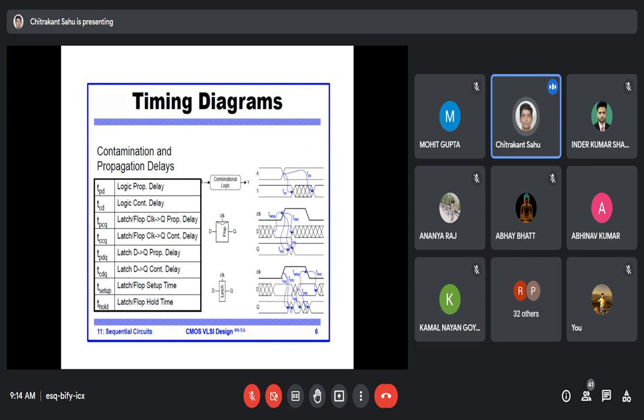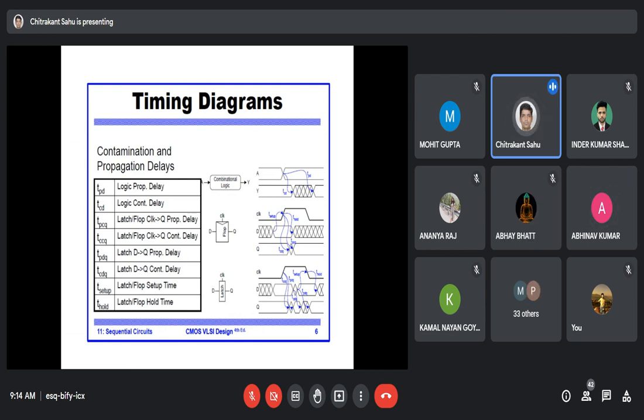So I'll ask a question: in combinational circuits, which kind of delay have we encountered? We have encountered the propagation delay, right? Here you can see a list of different delays associated with sequencing logic. In sequential logic, it is not limited to one propagation delay. Multiple delays come into the picture.